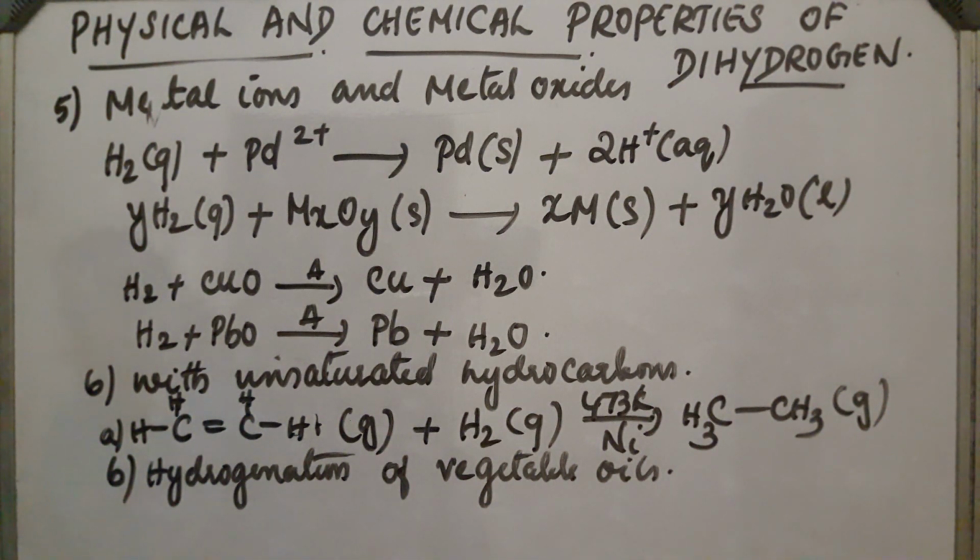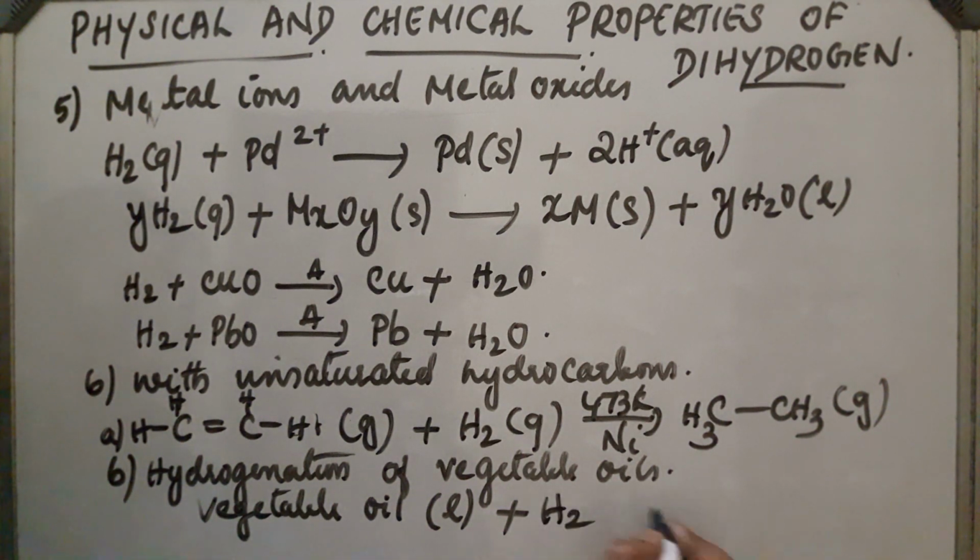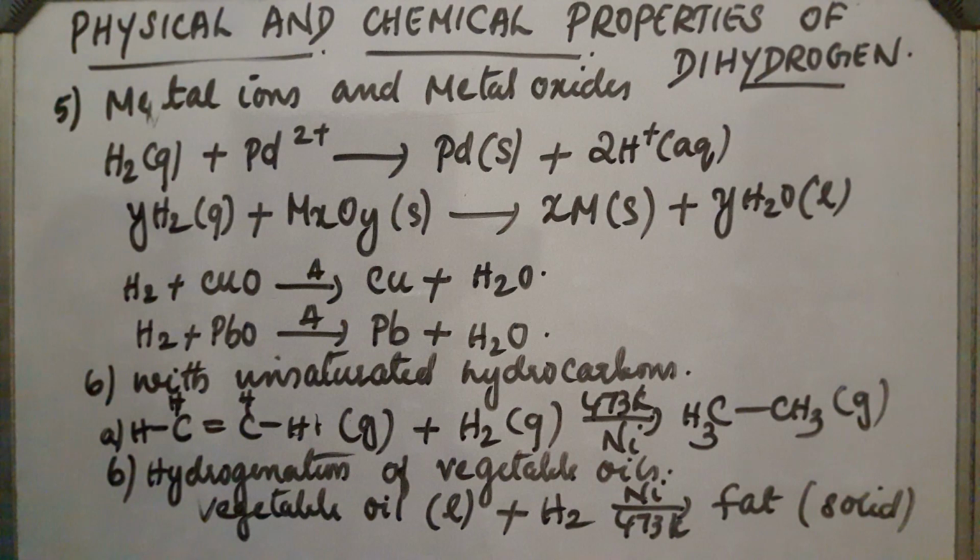Hydrogen is passed through vegetable oil in the presence of nickel catalyst at a temperature of 473 Kelvin. Solid fat is obtained, that is vegetable ghee is obtained.